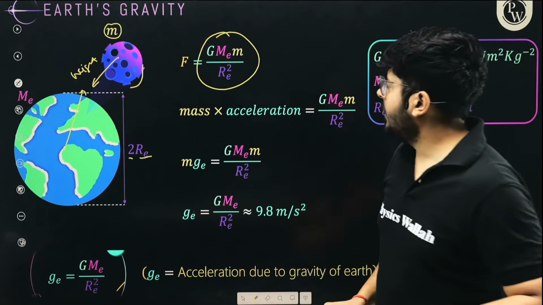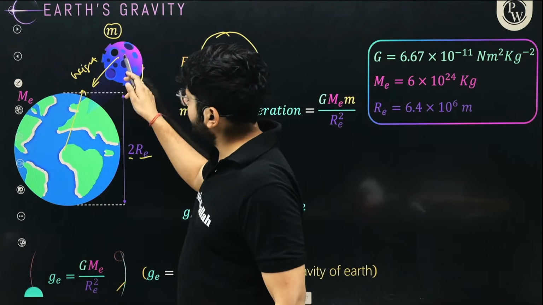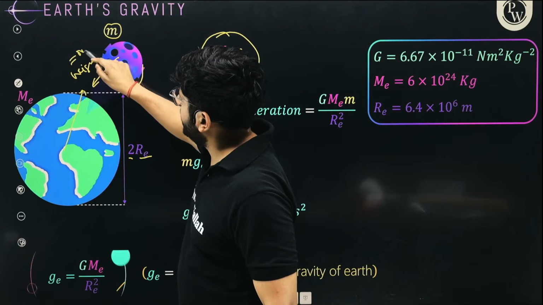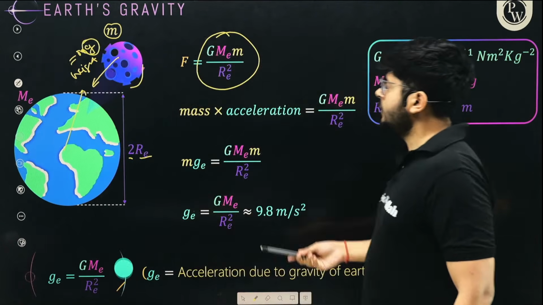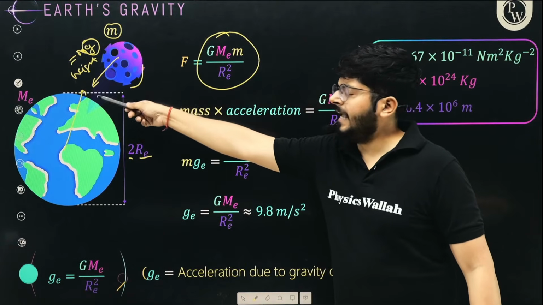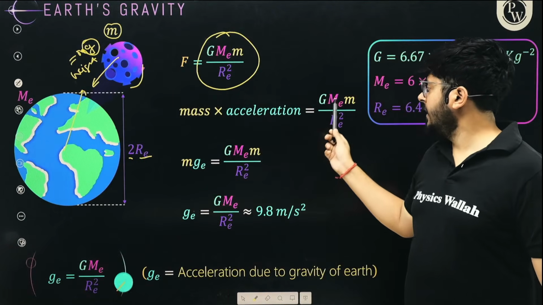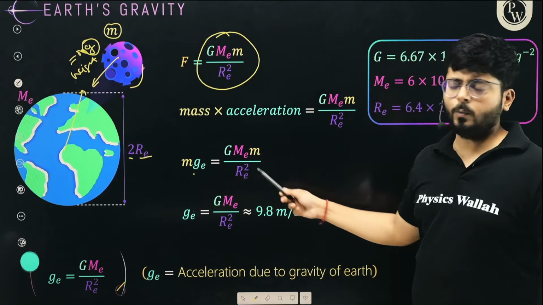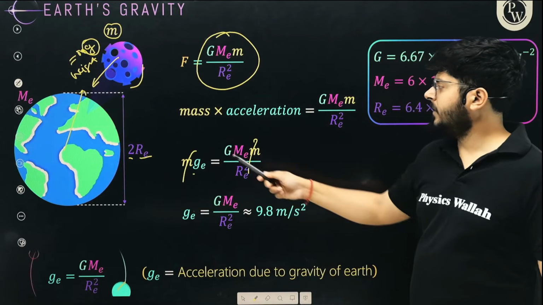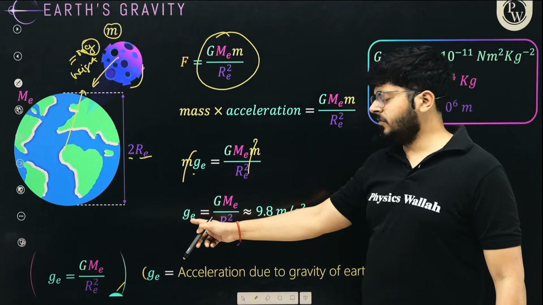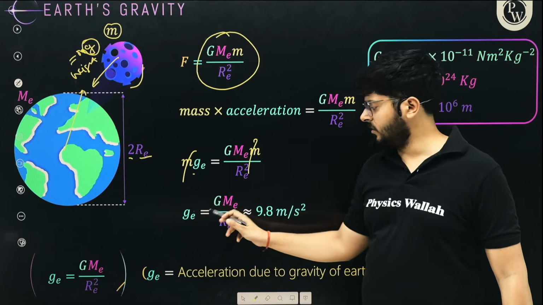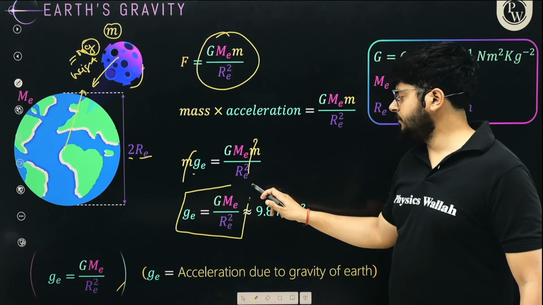So clearly we can say that the weight of this thing is m into g, right? g is acceleration due to gravity. So this force must be m into g. And when you equate them, this m and m, the mass of the object, cancels out from both sides, and the value of the gravitational acceleration on Earth comes out to be this value, right?